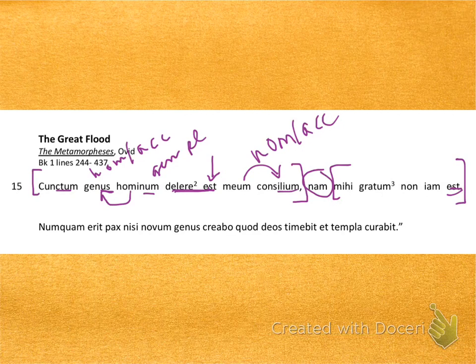So why don't we work in that direction? Remember that nam is there to introduce the why clause. Why is it my plan to destroy? And we translate nam as for, and it goes in between the two ideas. We have the verb est again. And notice that there is one adjective here, gratum, which is in either the neuter or the masculine accusative singular form.